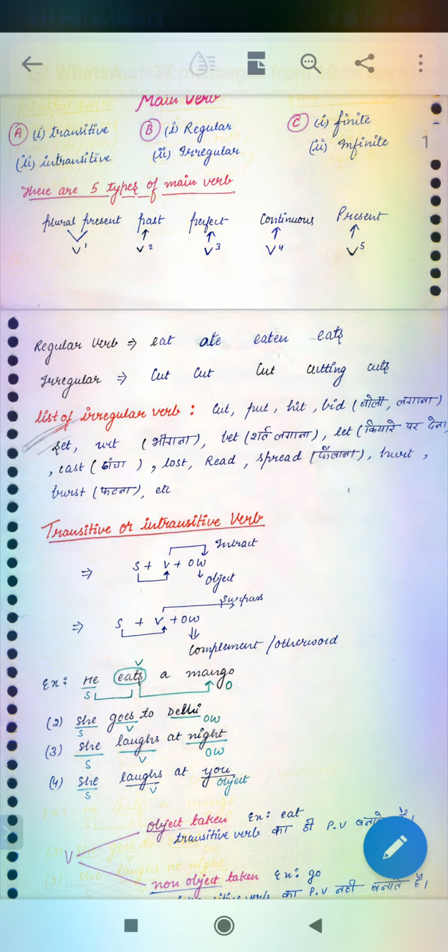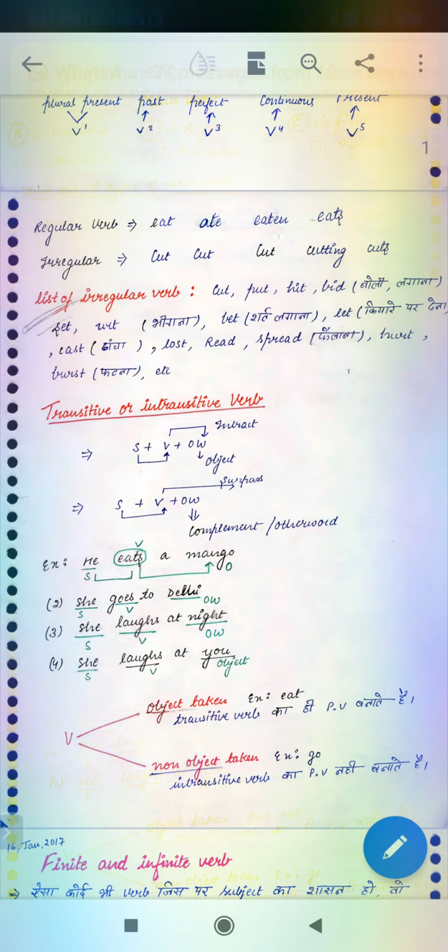Now coming to transitive or intransitive verb, as I have described in my earlier class. A transitive verb is used with an object. The verb that is used with an object is called transitive verb, and the verb that is not used with an object is called intransitive verb.